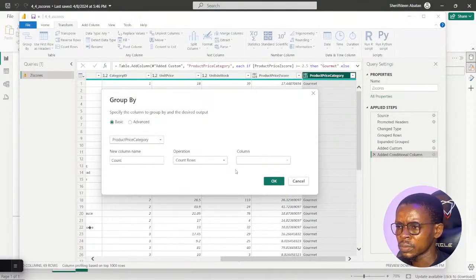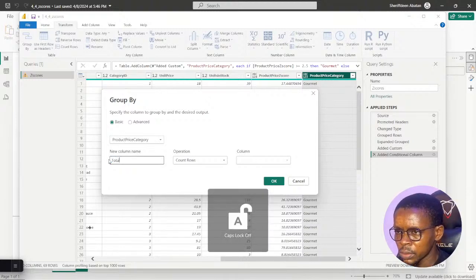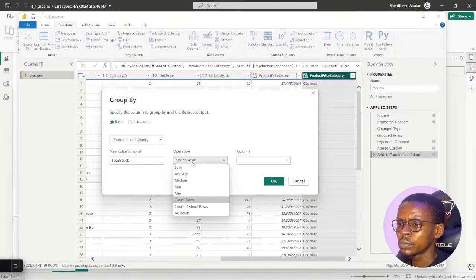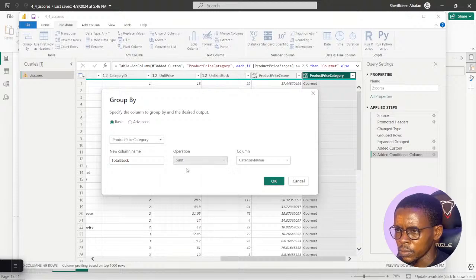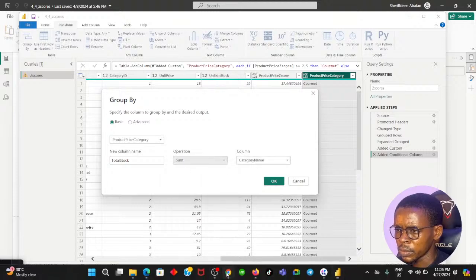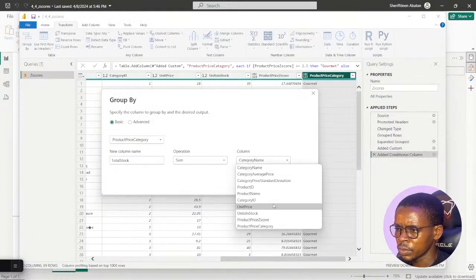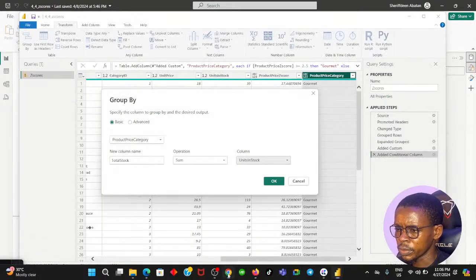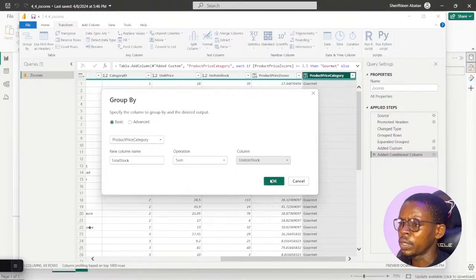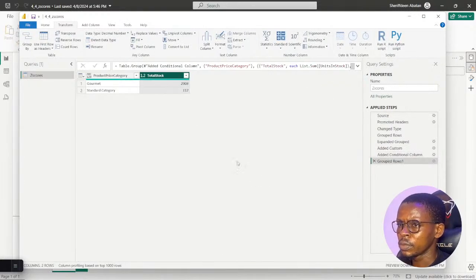New column name: total stock. Where the sum is of unit stock, units in stock. Okay, let's give it a shot. Oh, it just grouped it. Boom.